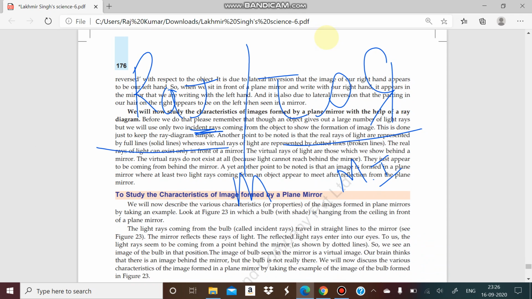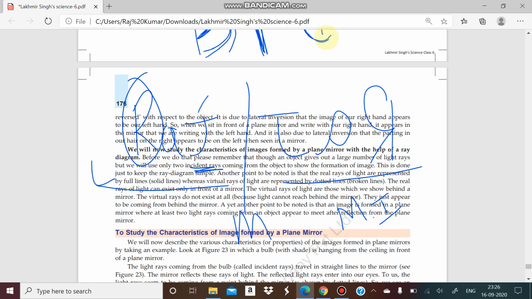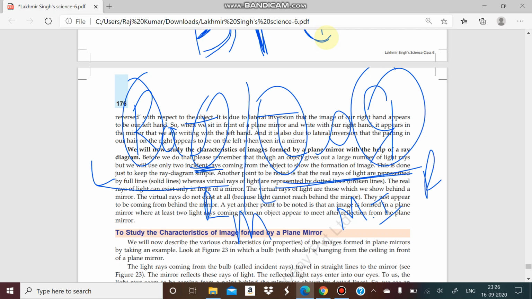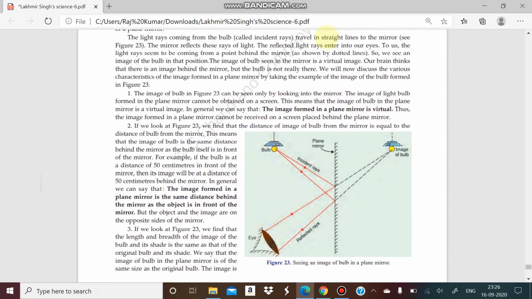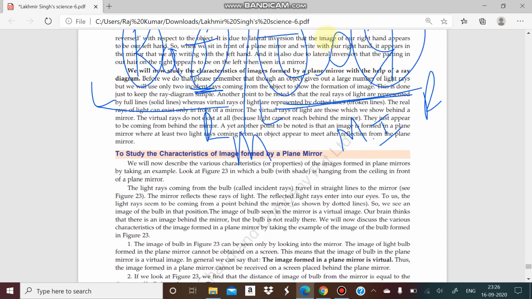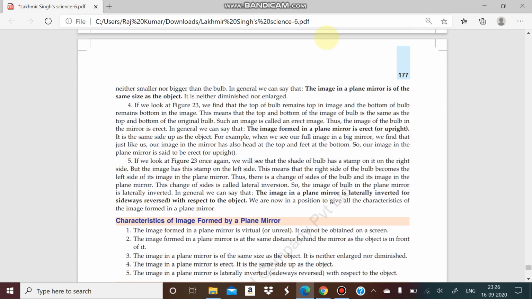In this condition you will see R is on the left side and Z is on the right side, but in the mirror image it is just reversed. R is on the right side and Z is on the left side. So you can do it with your names, and that is a simple activity to understand how the image is formed, how it is reversed in nature. So I think it's clear to you.